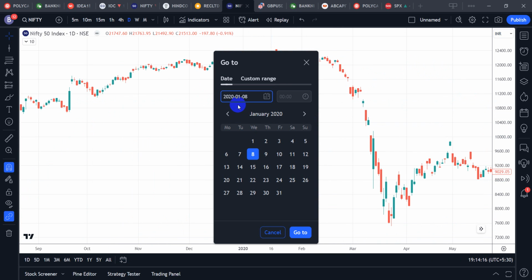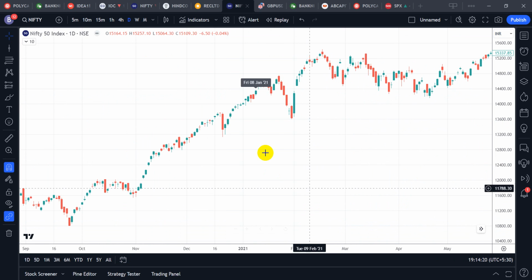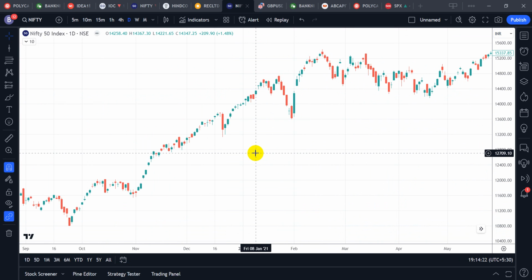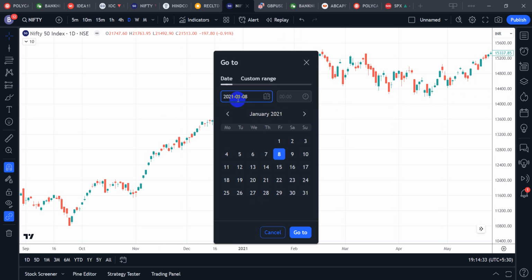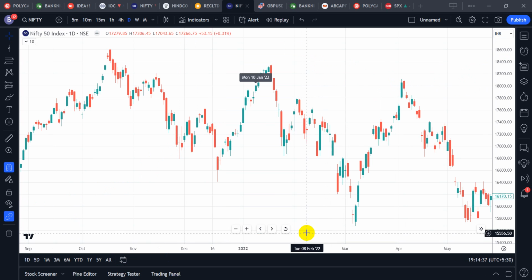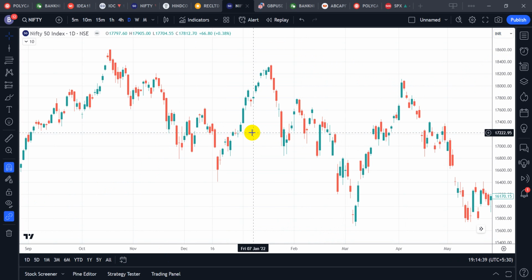Then let's go and check what happened in 2021. Here it didn't give a significant rally, so it didn't work this time. If you note the high and low, it broke the low here and the high here, but during that time it didn't give a significant move. But let's go to 2022. Again here we can see it made a significant bottom on this day, a doji, and from there we had 3-4 days of nice rally.